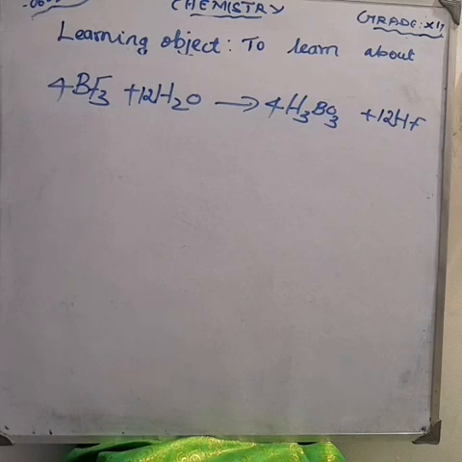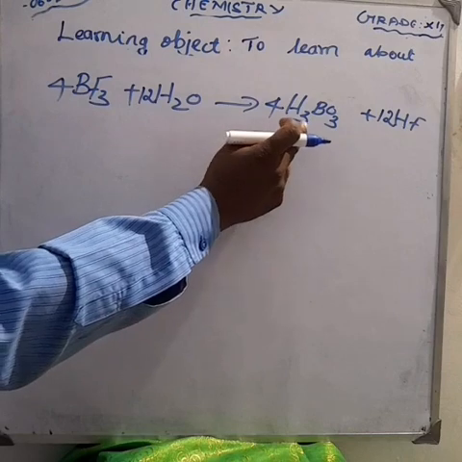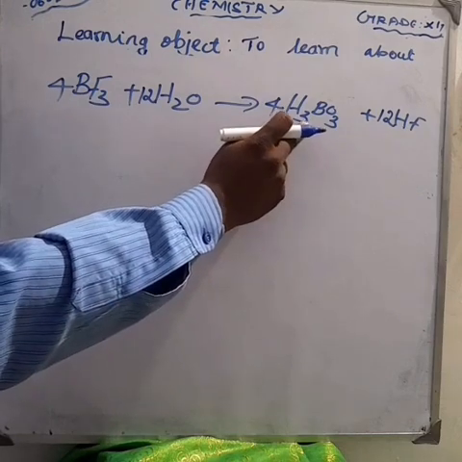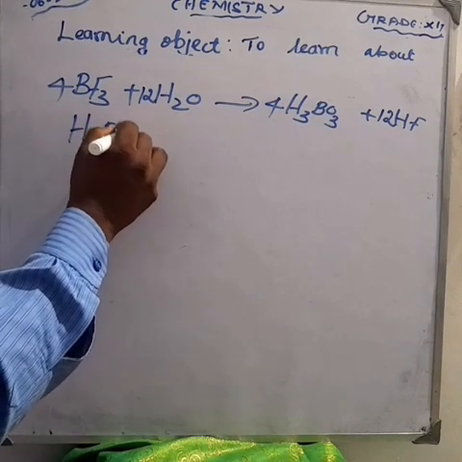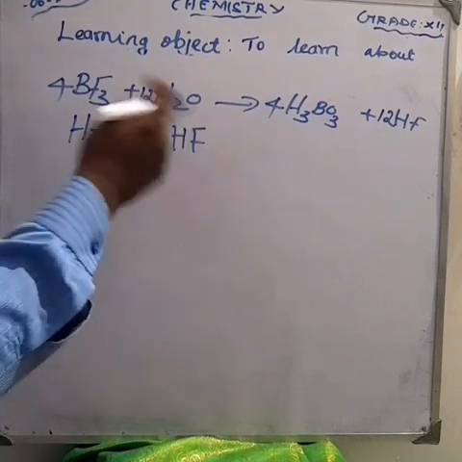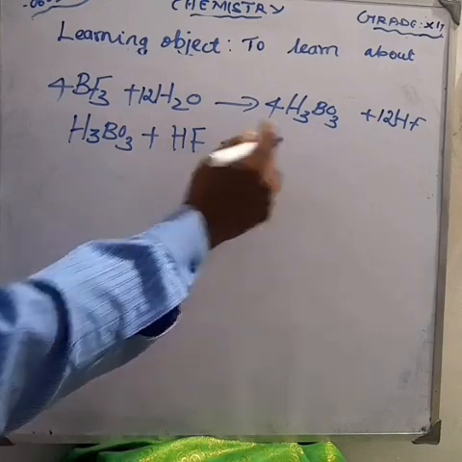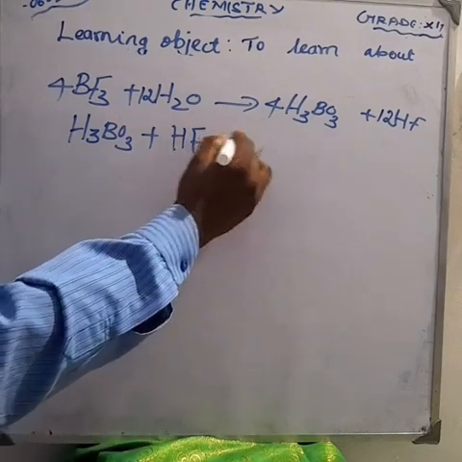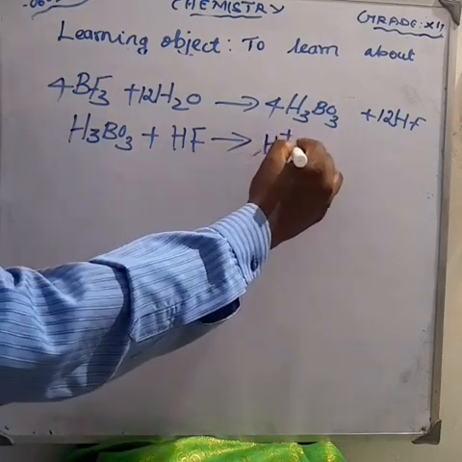Next, in the first conversion of boron trifluoride, what do we get? Boric acid. Am I right? Second one, boric acid is converted into hydrofluoroboric acid. Can you understand? What is the first one? Boron trifluoride undergoes hydrolysis, we get boric acid. Second step, boric acid reacts with hydrogen fluoride, we get hydrofluoroboric acid. Am I right?